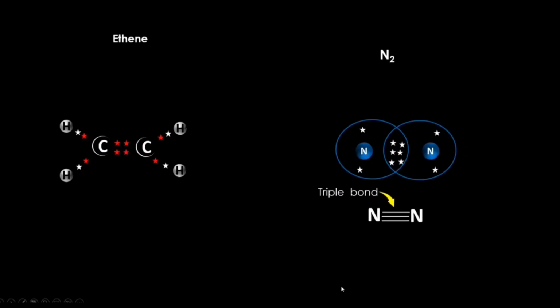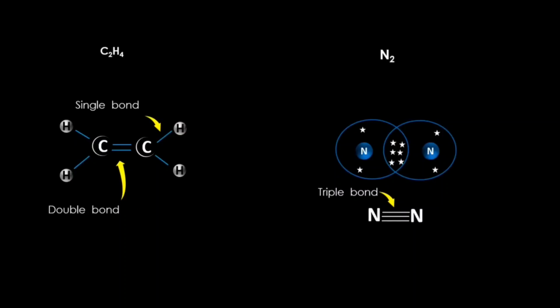In the molecule of ethane, we find two types of bonding. There is a double covalent bond between two carbon atoms, and the two carbon atoms make two single covalent bonds with two hydrogen atoms. So the molecule contains single and double, two types of bonds.